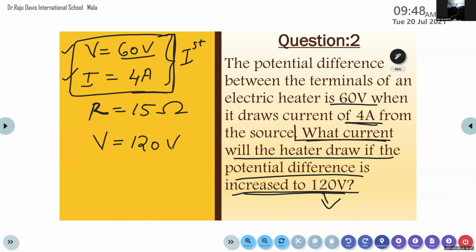So now we are going to calculate the value of current. Again we are using the Ohm's law. According to Ohm's law, we know that V is equal to IR.